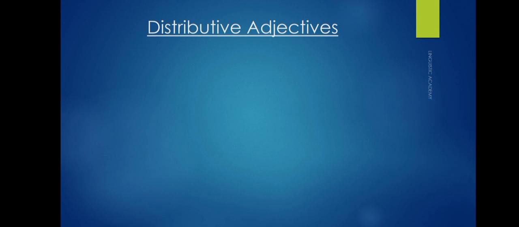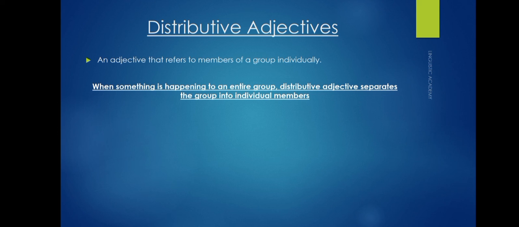Distributive adjectives. Distributive adjectives, as their name shows, separate things. They refer to members of a group individually. It means when something is happening to an entire group, a distributive adjective separates the group into individual members, like each, every, either, etc. When distributive adjectives are used, they restrict the nouns they modify.